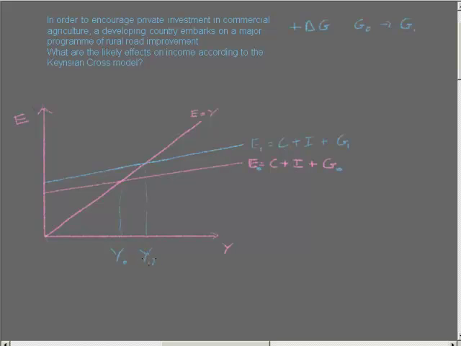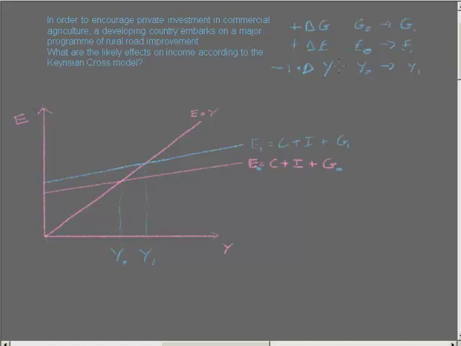So output would increase from y0 to y1. So we have an increase in expenditure from E0 up to E1, which would give you an increase in income from y0 up to y1.